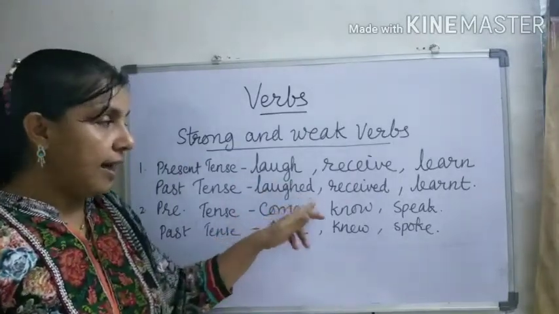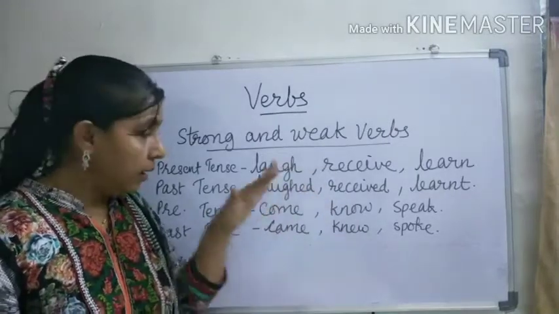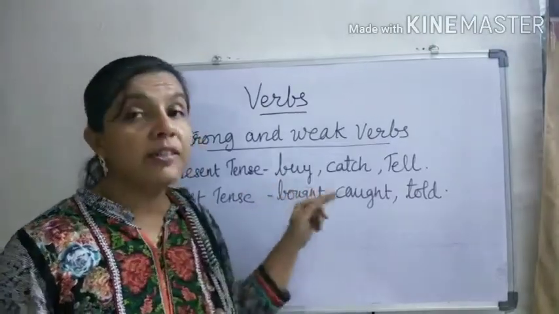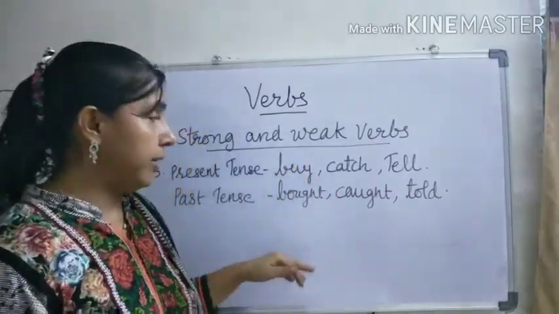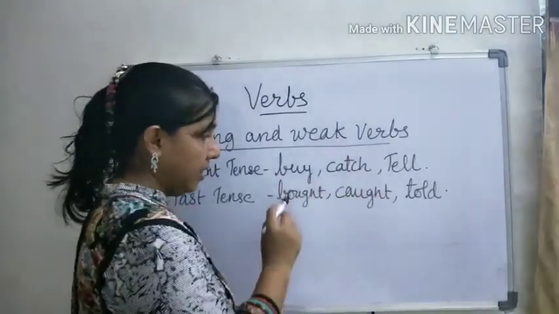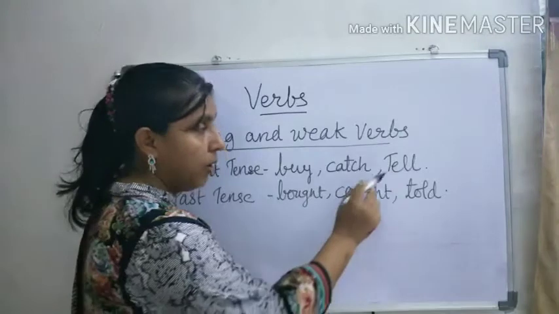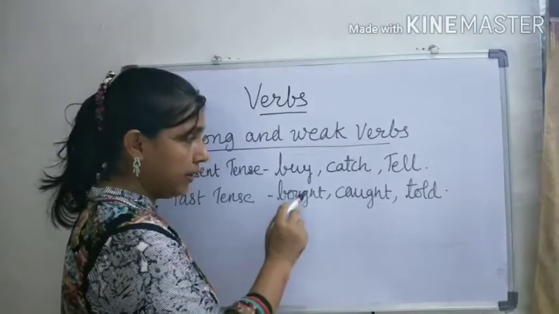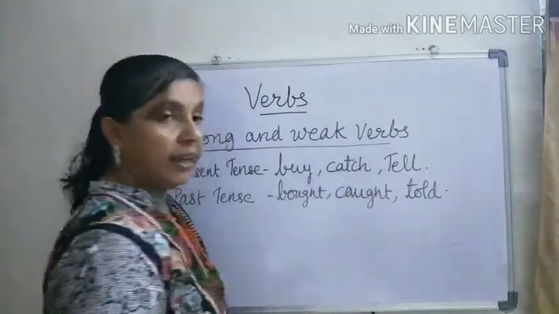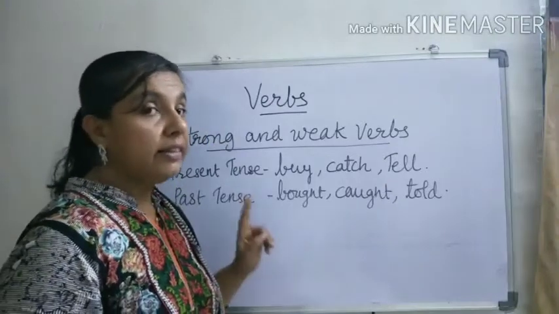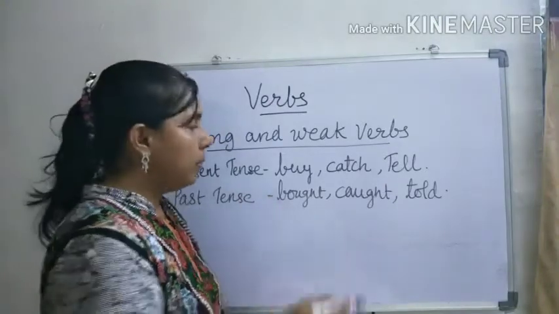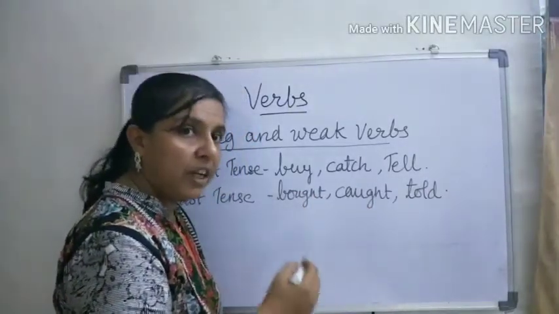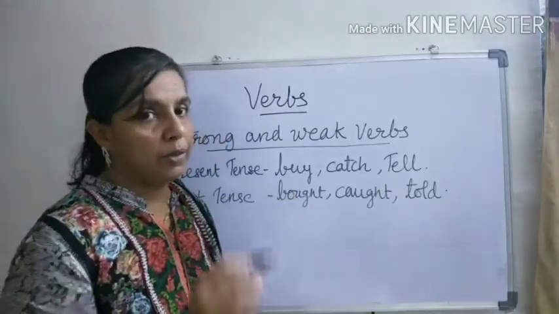Okay, now you understood how to find whether a verb is a strong verb or a weak verb. In a weak verb, at the last you can see ed, d or t, but in strong verbs the inside vowel is changing. Observe how the past tense of these verbs is formed: buy, catch, tell. Buy, bought; catch, caught; tell, told. See, the inside vowels changed. This is the quality of strong verbs. But see here, at the last, t, t, d. These are the qualities of weak verbs. Got it?